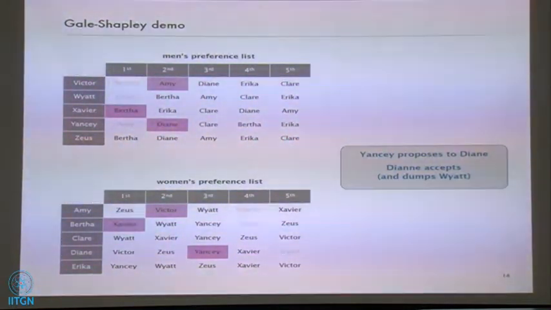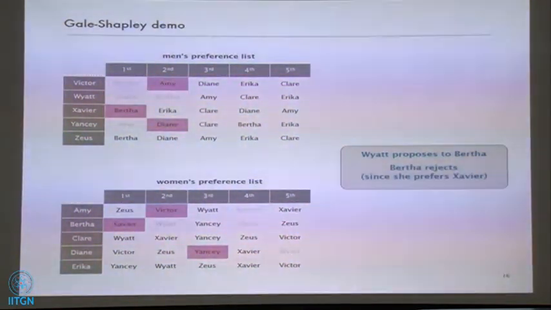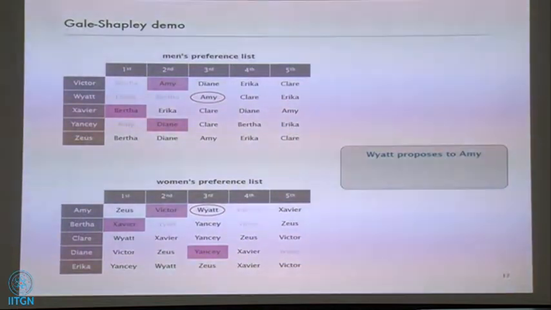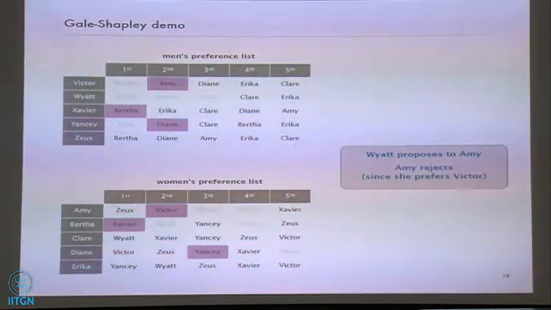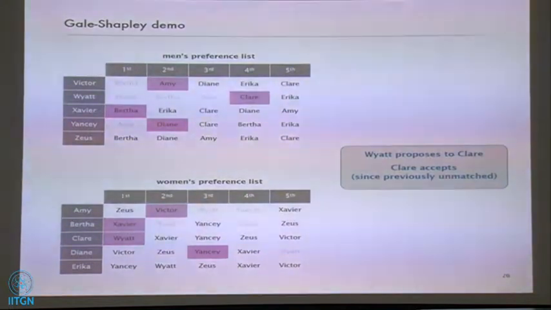He proposes to Berta, but Berta is currently already matched with her top choice. She rejects him. He goes to propose to Amy. No luck. She prefers her current partner. Further down the list, he proposes to Claire. Claire actually likes him a lot, so Claire accepts. So Wyatt is now provisionally matched. Now we are doing well.